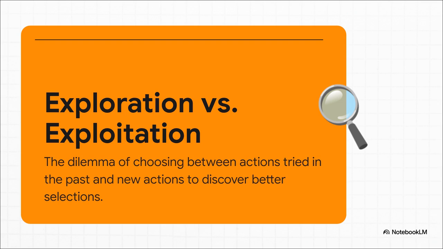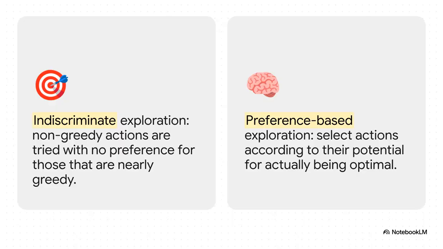But we can do so much better than just being random. So, how should we explore? Well, simple exploration treats every single new option as equally interesting. It's basically like picking a new restaurant by just throwing a dart at a map. You have no idea what you're going to get, but there's a much more nuanced approach, preference-based exploration. Here, we use what we've already learned to make an educated guess. Some new options just feel more promising than others, right? And this is the core idea behind gradient bandit algorithms.